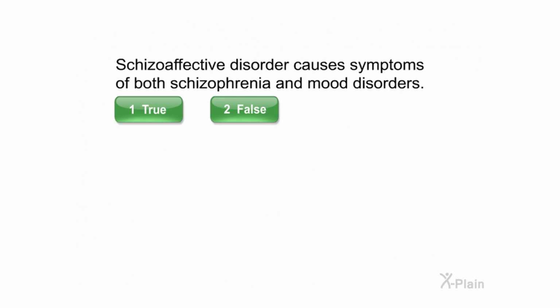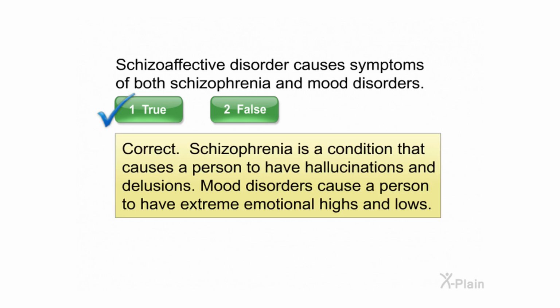Schizoaffective disorder causes symptoms of both schizophrenia and mood disorders. Select true or false. Correct. Schizophrenia is a condition that causes a person to have hallucinations and delusions. Mood disorders cause a person to have extreme emotional highs and lows.